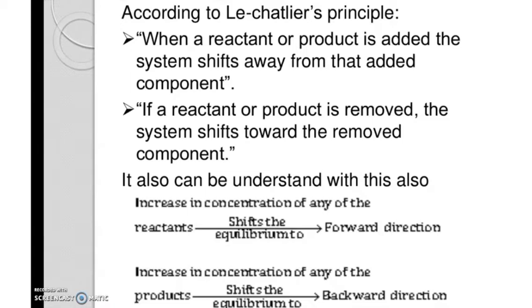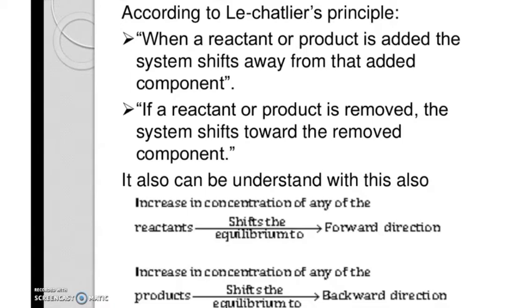For example, if reactant is added, what will happen? If the concentration of reactant is increased, the system will try to reduce the concentration of the reactant. How can it reduce the amount of reactants? By reactants reacting together to give products. So there will be the production of more products. The system shifts away from the added component.